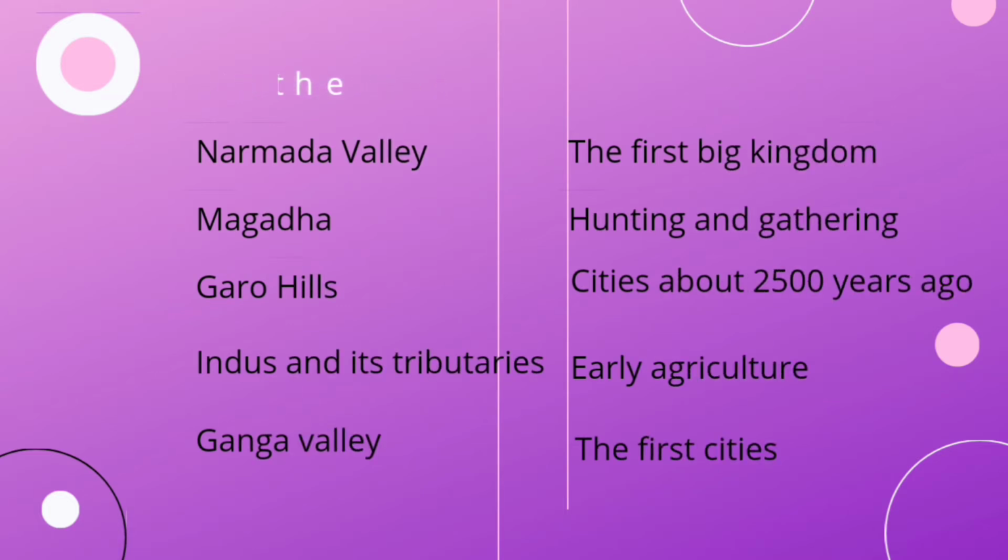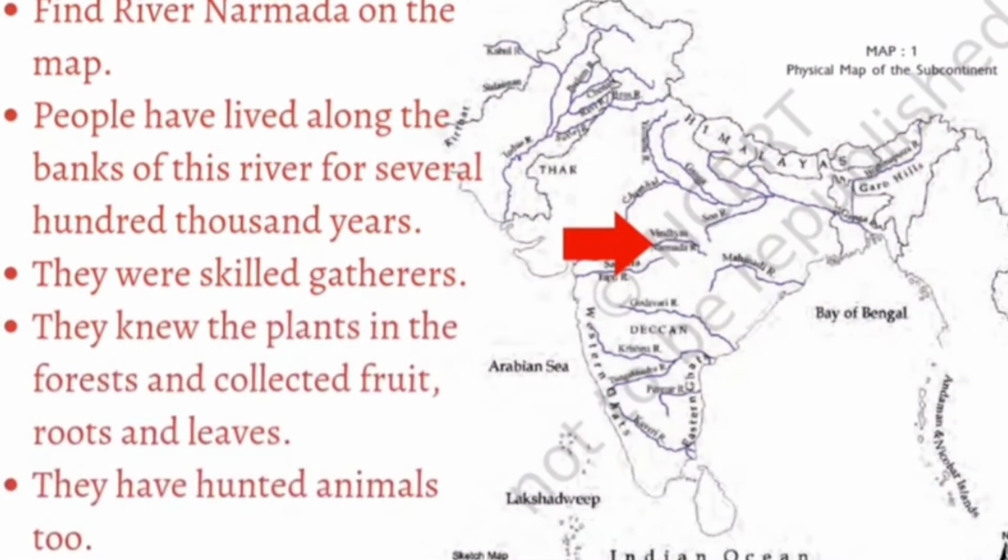So the questions are given. A side: Narmada Valley, Magadha, Garo Hills, Indus and its tributaries, Ganga Valley. B side: the first big kingdom, hunting and gathering, cities about 2500 years ago, early agriculture, the first cities. So the first answer is hunting and gathering, that is, Narmada Valley matches with hunting and gathering, as the people who were settled in the Narmada Valley were skilled gatherers, it is given.